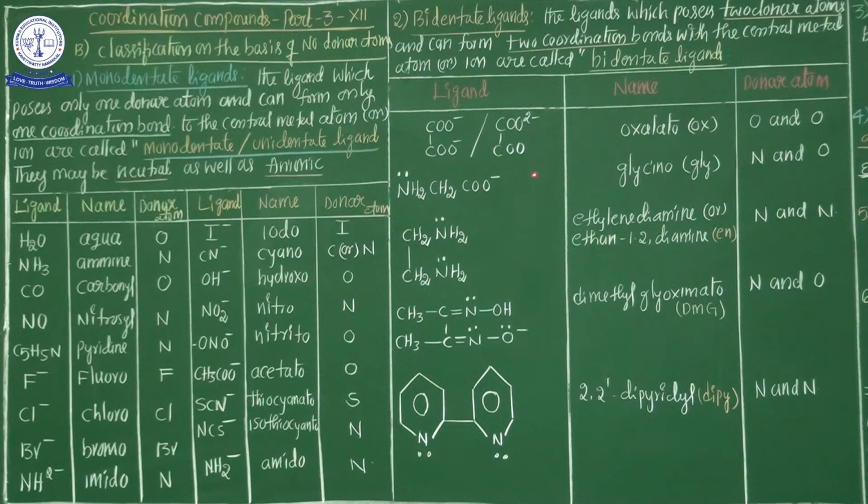These two donor atoms donate lone pairs of electrons to the central metal atom. So in oxalato, what are the donor atoms? Oxygen and oxygen. One oxygen in one COO minus is a donor atom, and one oxygen in the other COO minus is a donor atom. So in oxalato, the two donor atoms are oxygen.